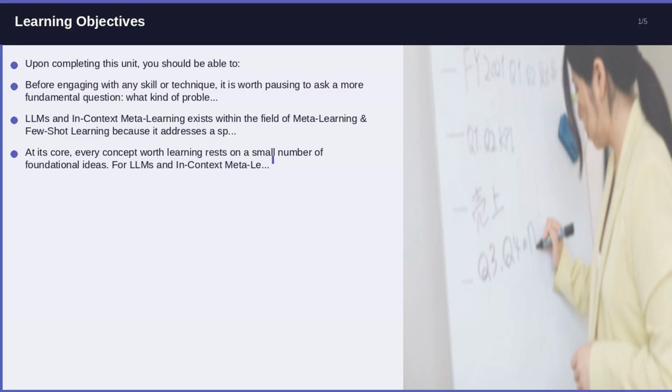Upon completing this unit, you should be able to articulate the core principles of LLMs and in-context meta-learning in your own words without reference to notes, distinguish between correct and incorrect applications of these principles in realistic scenarios, identify the conditions under which standard approaches are appropriate and when alternatives must be considered, apply the concepts from th.